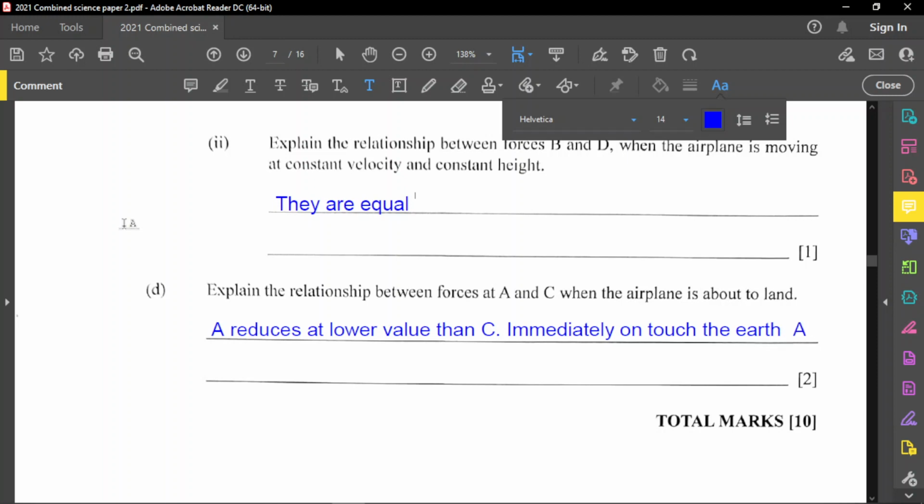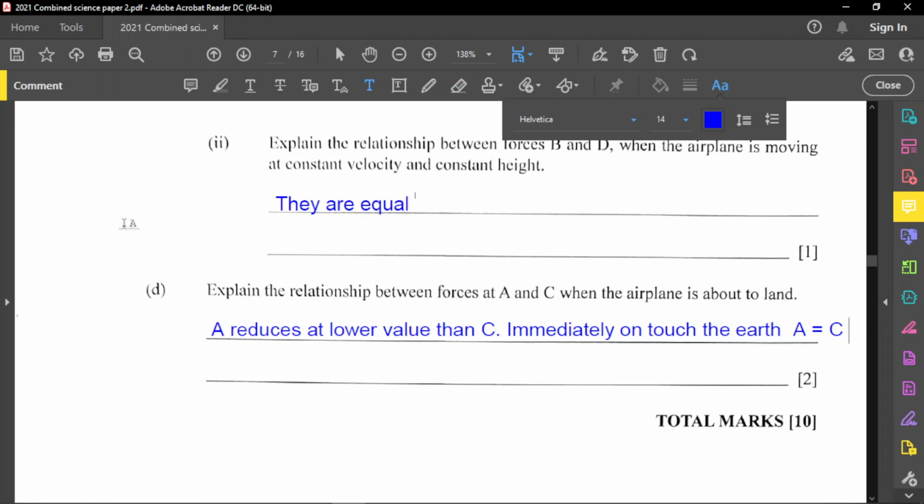A must equal C, because if A is not equal to C, what's going to happen? The weight is going to collide with the ground so hard and break the plane up. So what's going to happen now? A will become equal to C to keep the plane just, let's say, a micrometer away from the ground, so the wheels don't plunge into the ground and cause the plane to crash.